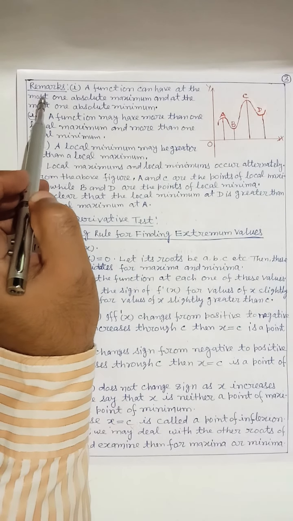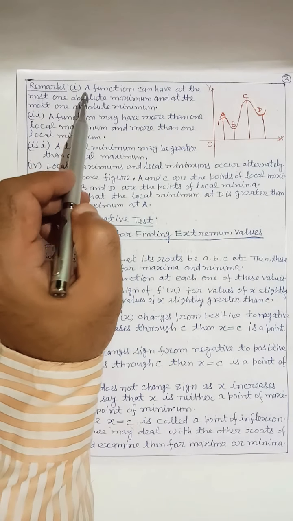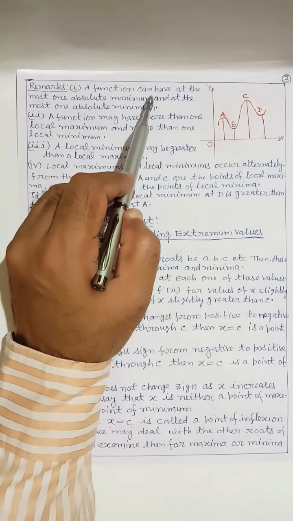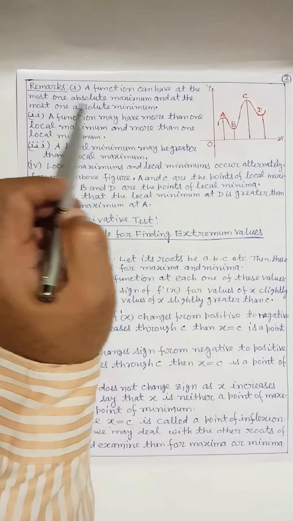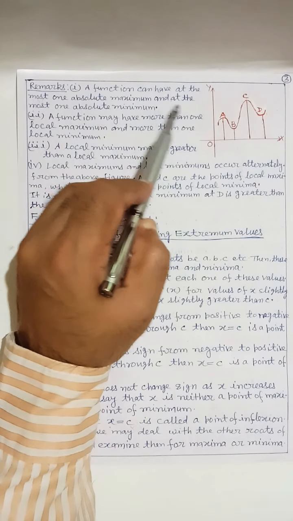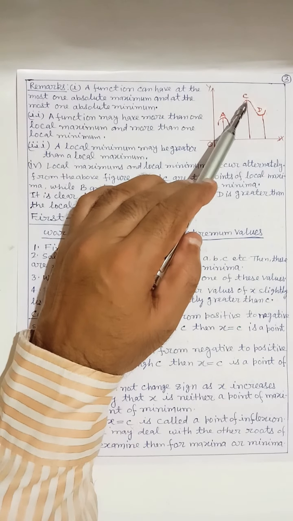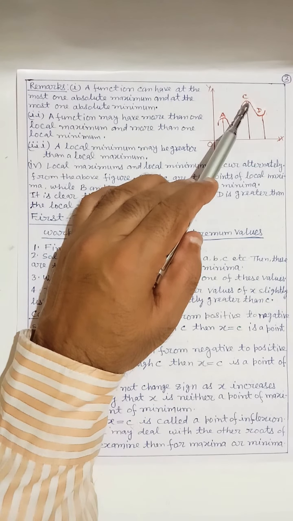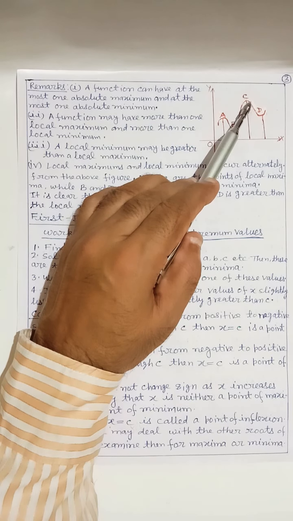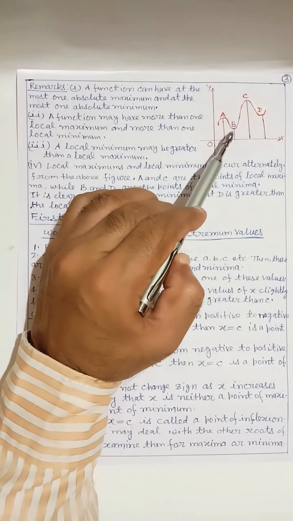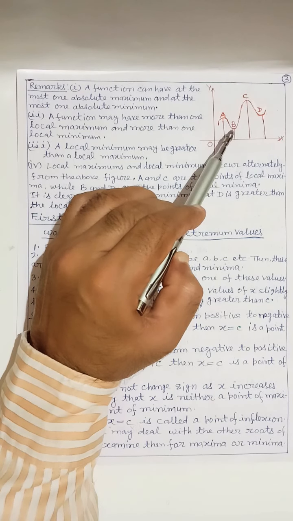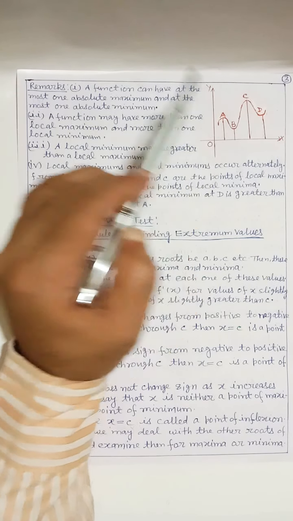Dear students, there are some remarks. First, a function can have at the most one absolute maximum and at the most one absolute minimum. Here, c is the one absolute maximum and b the one absolute minimum.